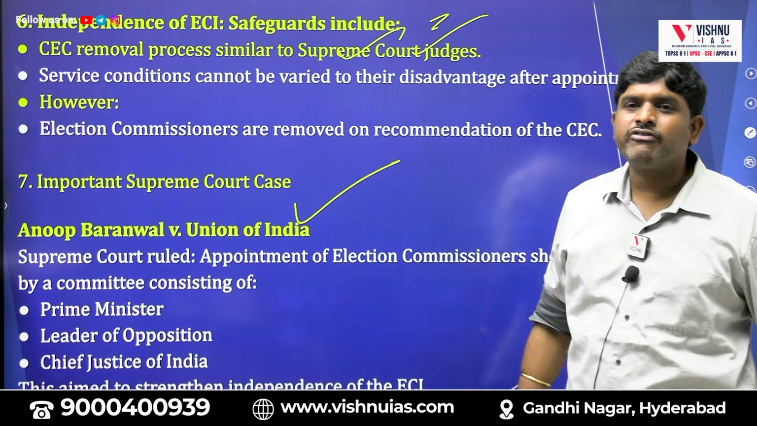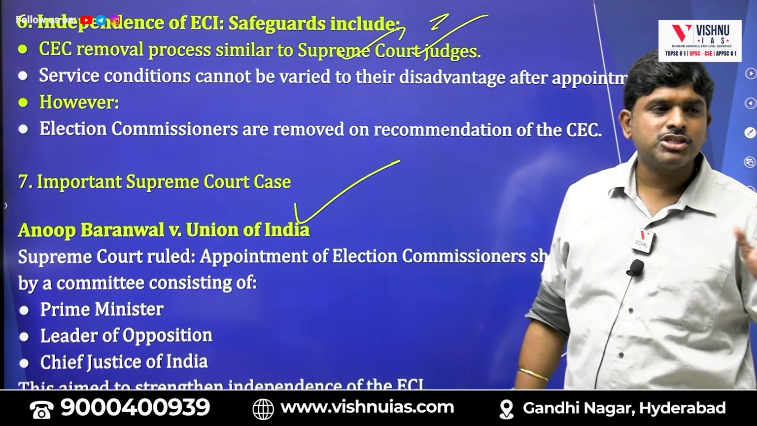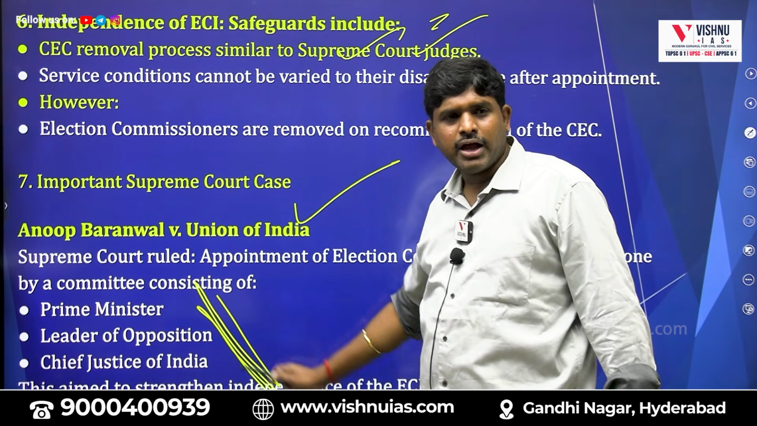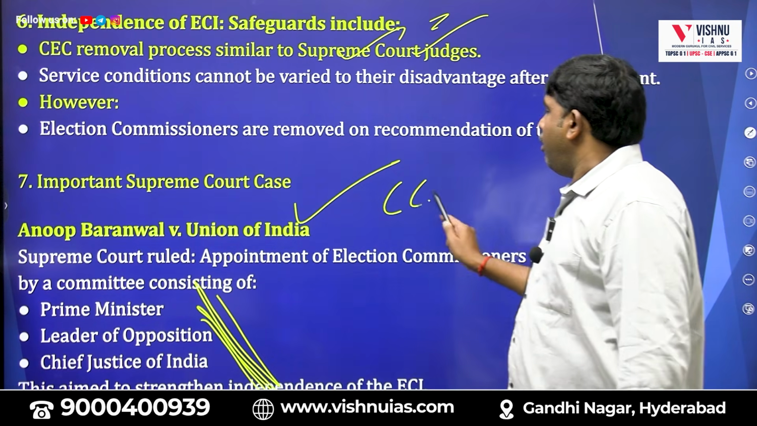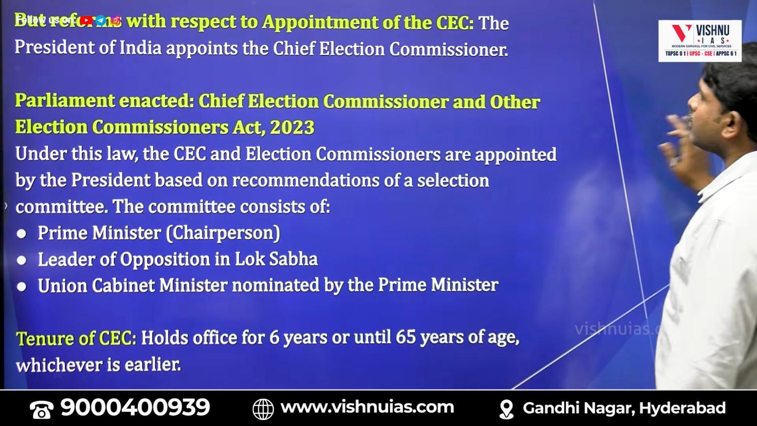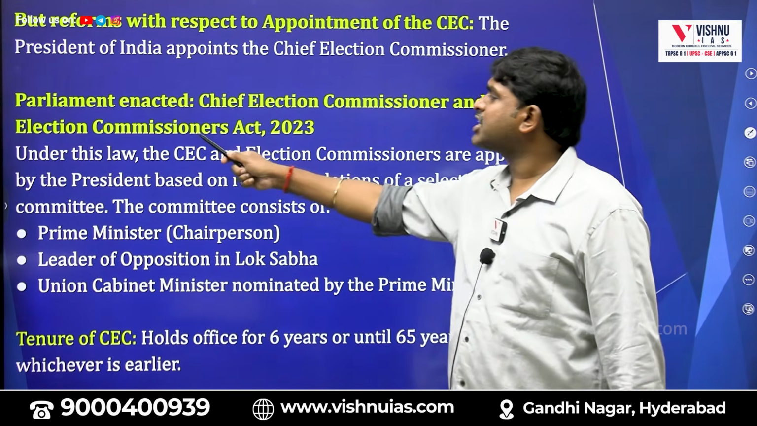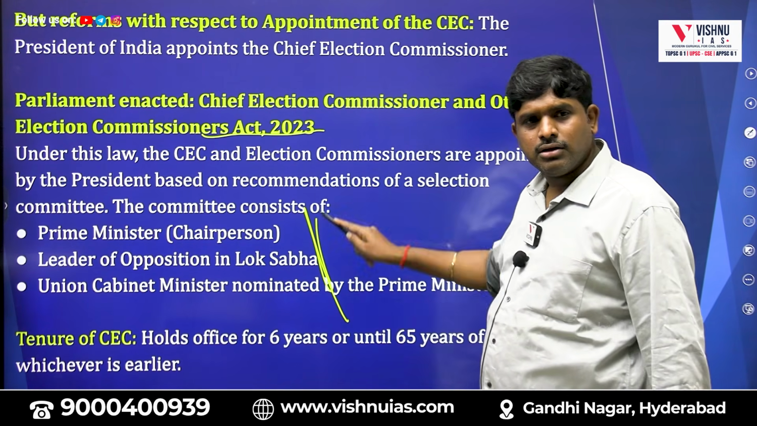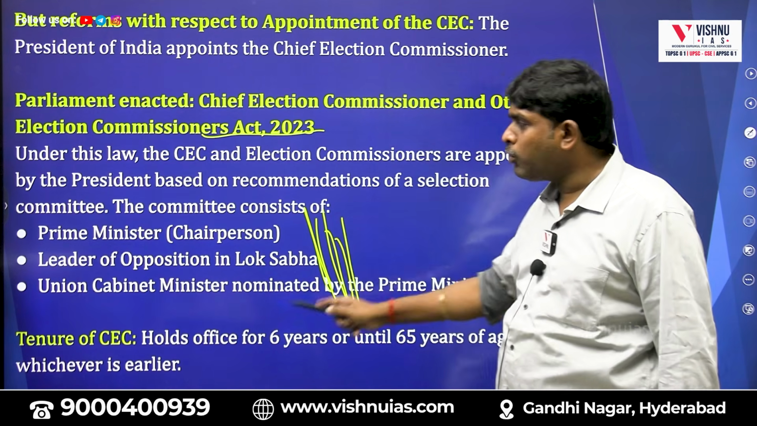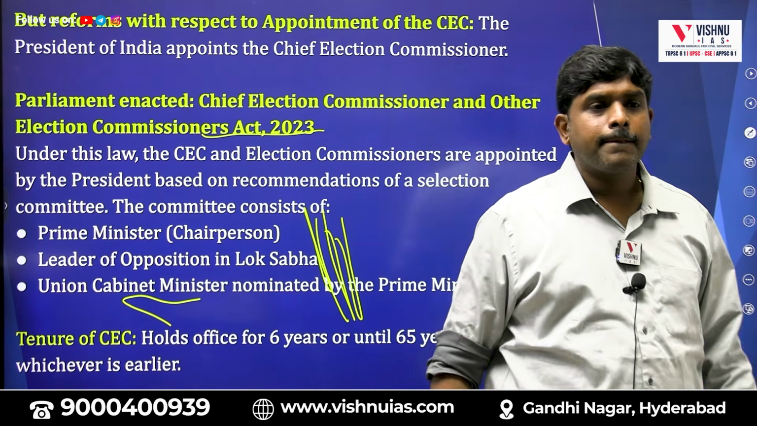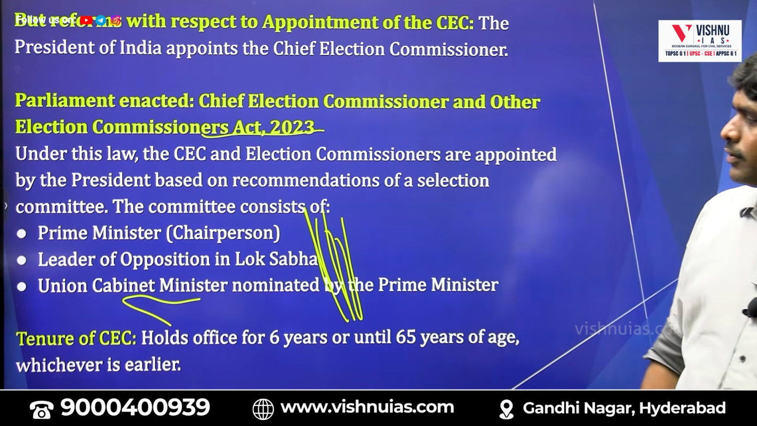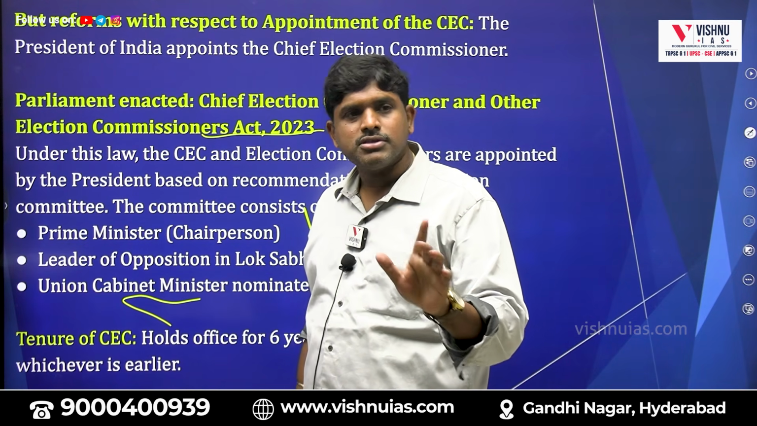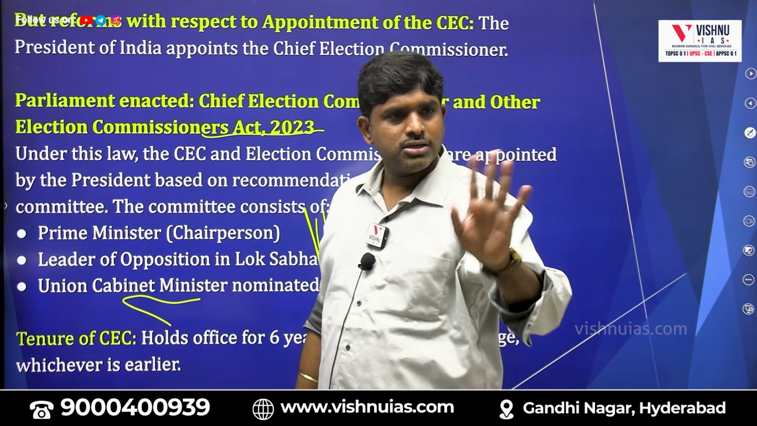Anup Baranwal versus Union of India. Which judgment? Anup Baranwal versus Union of India. The Supreme Court told a 3-member committee, who? Prime Minister, Leader of Opposition and CJI, to appoint whom? The CEC. But Parliament made a law called the Election Commissioners Act 2023. Same Prime Minister, same Leader of Opposition, but in place of the CJI, a Union Cabinet minister. Appointed by the President, he will hold the office for 6 years or until he reaches the age of 65 years.